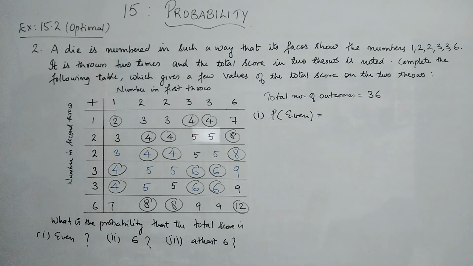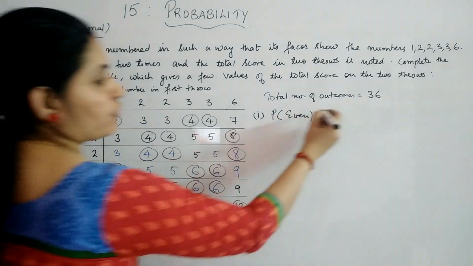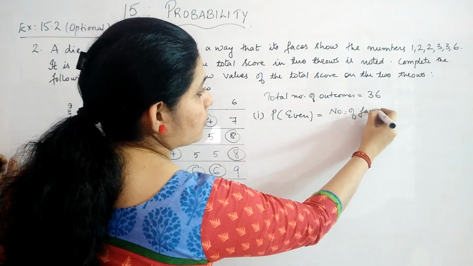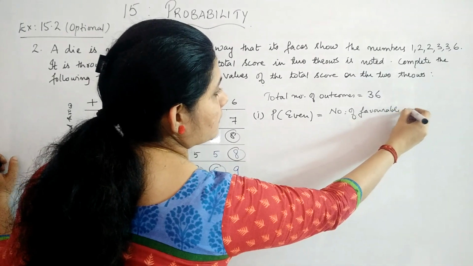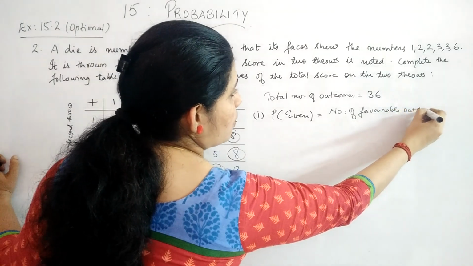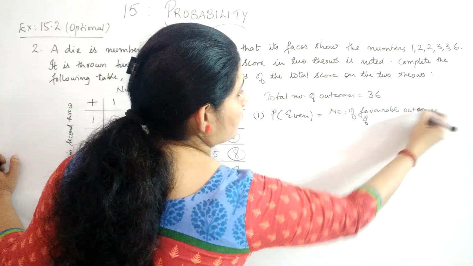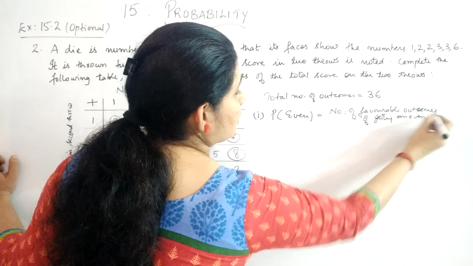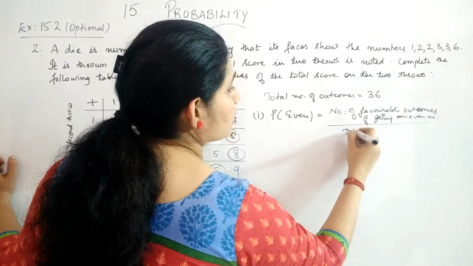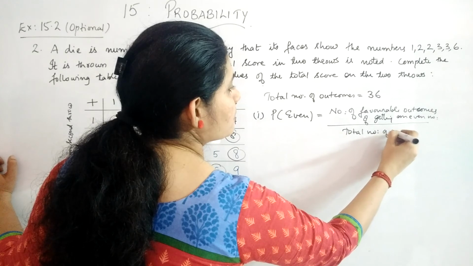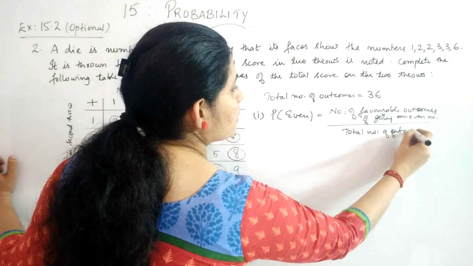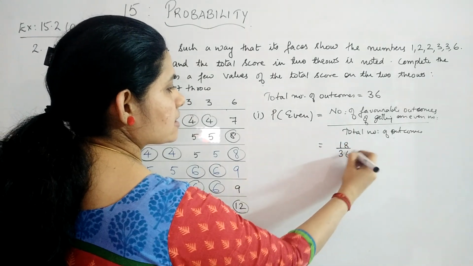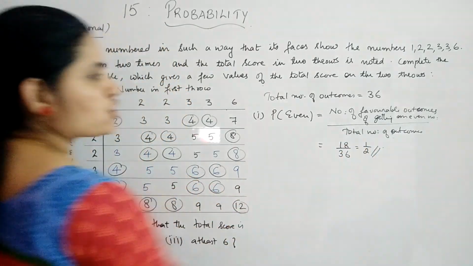So how many favorable outcomes did you get? The number of favorable outcomes of getting an even number as the total score, divided by the total number of outcomes, will give you 18 divided by 36, which is 1 by 2.